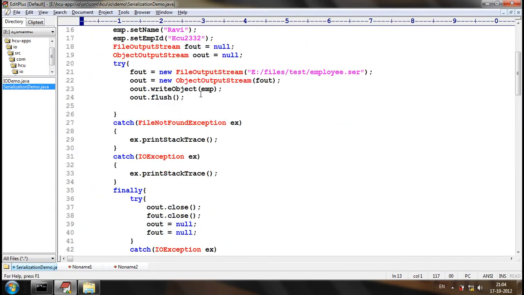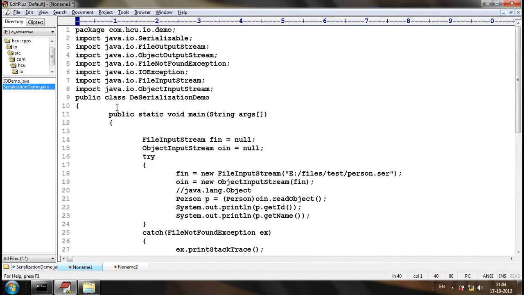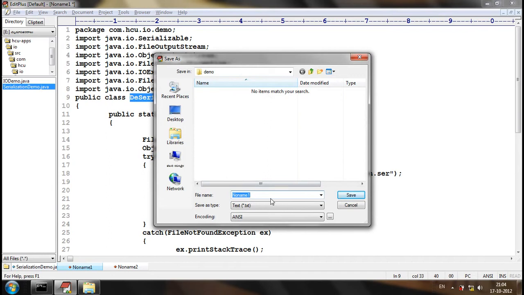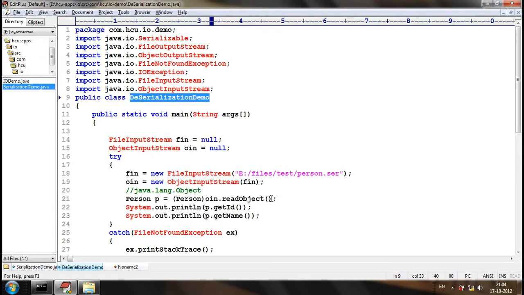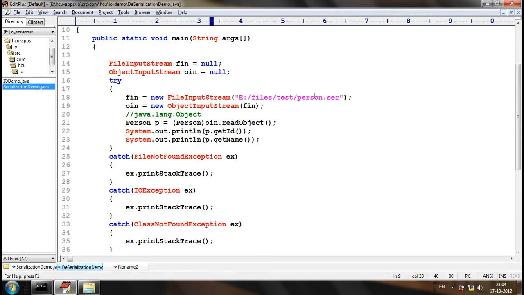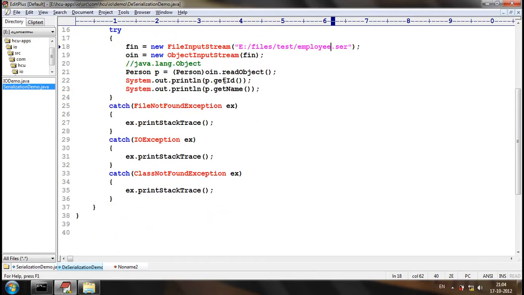Now this is specific to serialization, and now let me write a separate class for deserialization. Okay, this is a separate class which I have written for deserialization. The same code is being copied and pasted here. The same code which we have executed, we need not write once again. Now we have a separate class for serialization and a separate class for deserialization, but they interact with the same file.